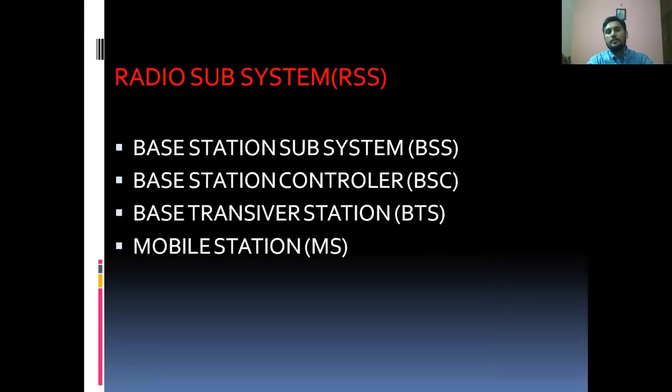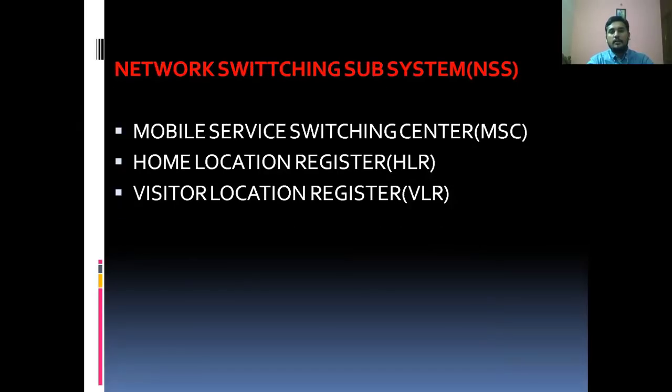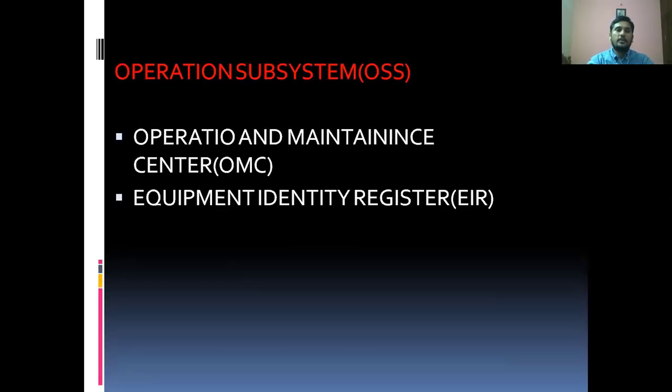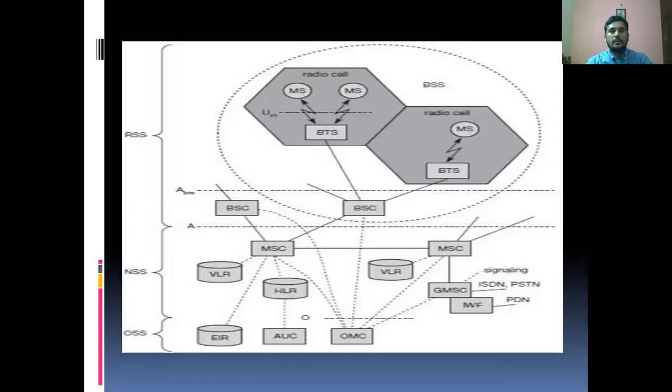Again, coming to the radio subsystem, it is categorized into the base station subsystem, base station controller, base transceiver station, and mobile stations. The second one is the network switching subsystem, which consists of the mobile service switching center, home location register, and visitor location register. Coming to the operation subsystem, it consists of operation and maintenance, and the equipment identity register. So this is the architecture: RSS, radio subsystem, NSS, network subsystem, and OSS, operation subsystem.